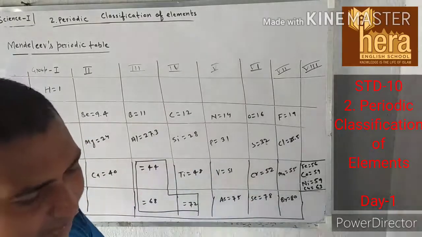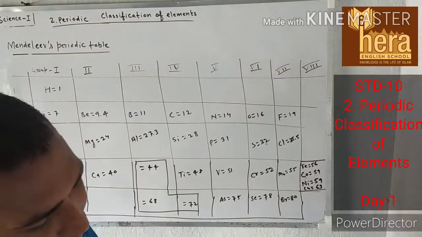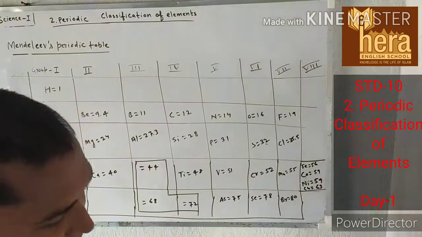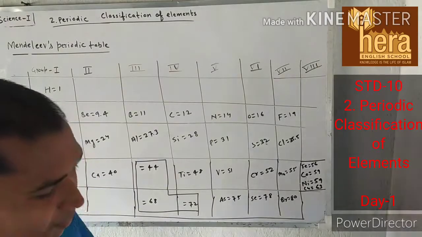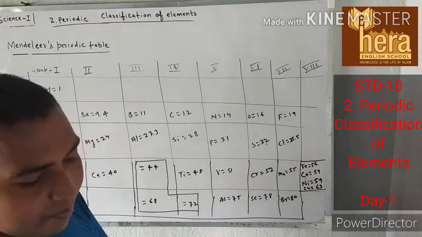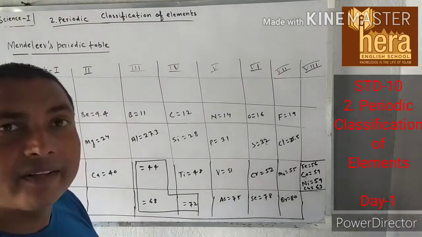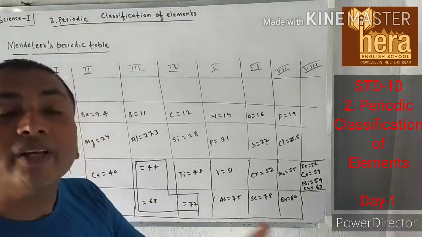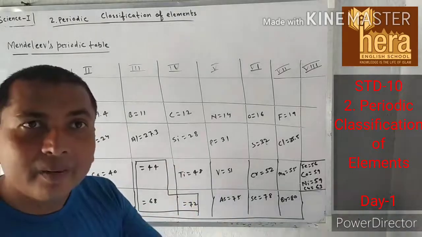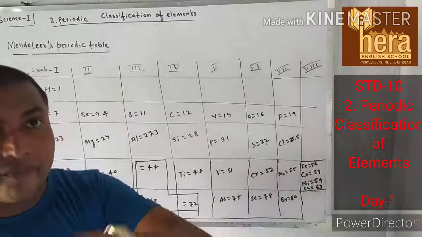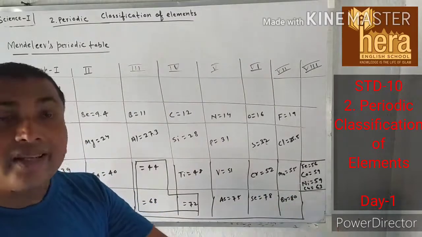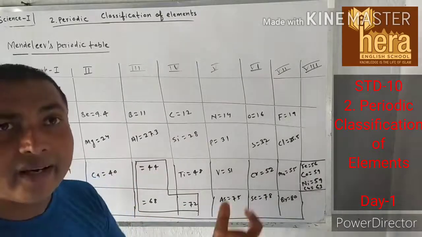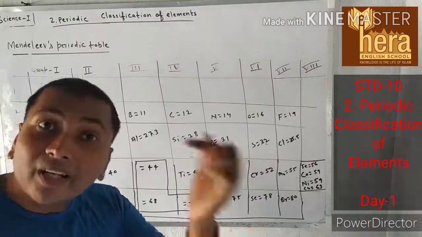On the basis of this finding, Mendeleev stated the following periodic law. The periodic law of Mendeleev, this is important: properties of elements are a periodic function of their atomic masses. But in the case of the modern periodic table, that is next, the properties of elements are a periodic function of their atomic number.